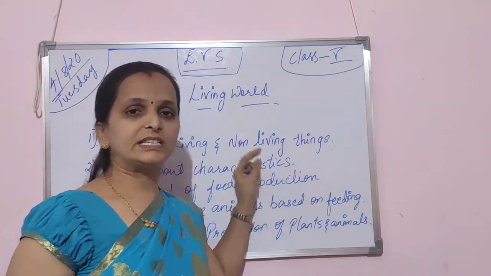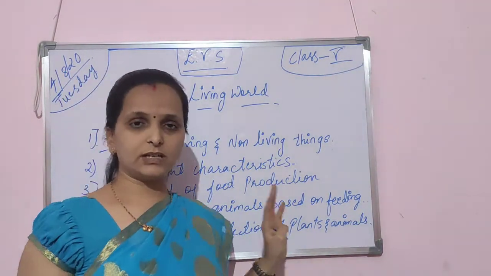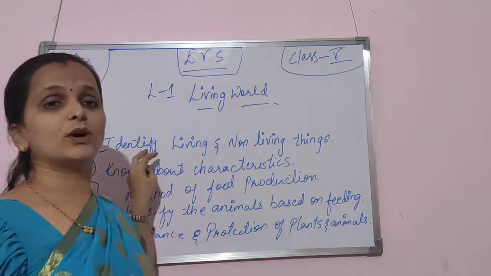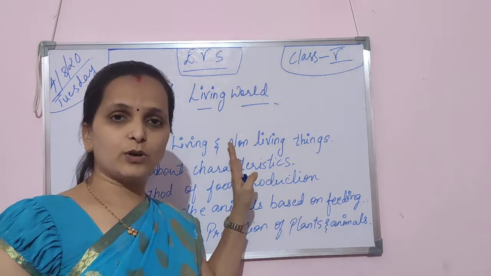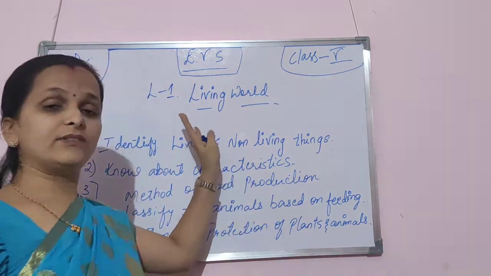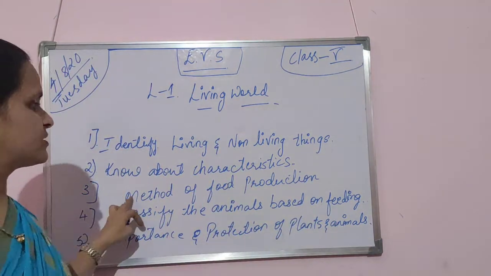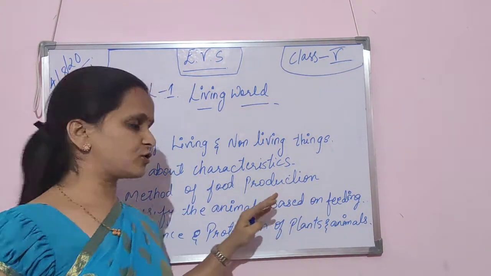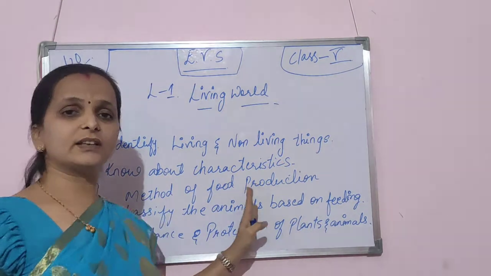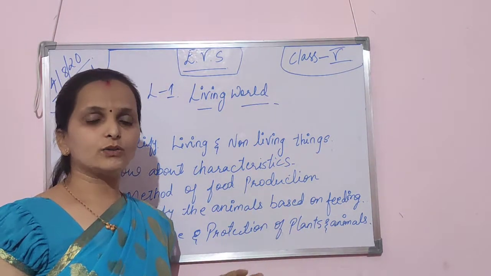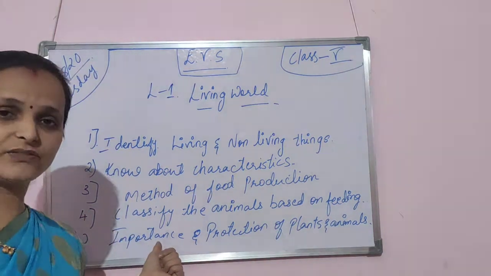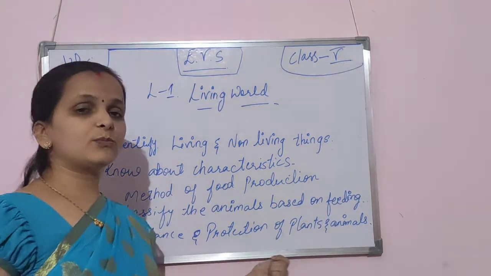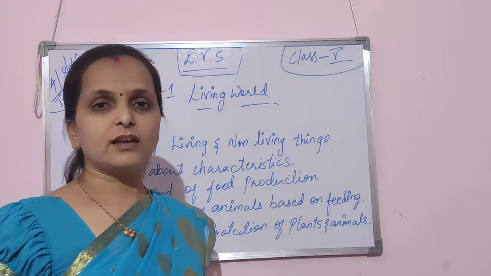Okay, so these are the 5 things which you are able to learn in this lesson. That is, first thing, to identify the living and non-living things. Next, you will be knowing about the characteristics of the living and non-living things. Next one is the method of the food production. Next one, classify the animals based on how they are fed, means how they are taking the food. Last one, the protection of the plants and animals.